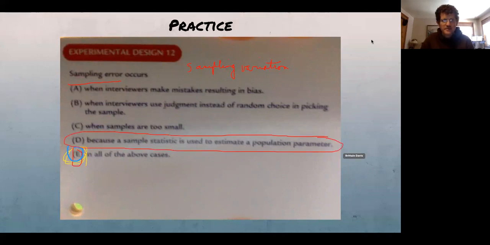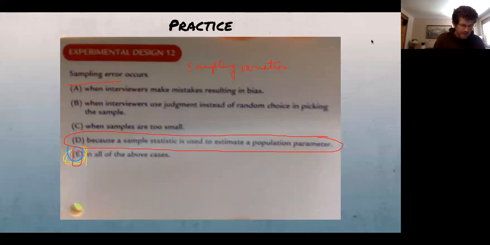Anytime we use a sample statistic to try and make some kind of inference about the population, we're probably not going to be 100% right. And there's going to be some kind of a difference between what our sample says and what the true reality is. That is sampling error. It is a natural thing. It's to be expected. It is not a mistake. And now, this is kind of where it's a little bit tricky. Maybe you were thinking through that.